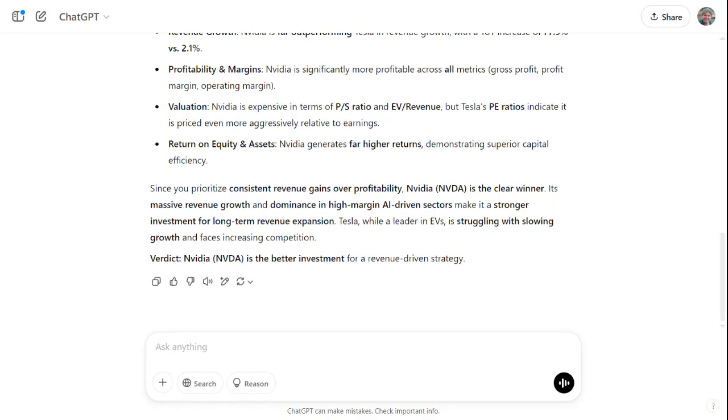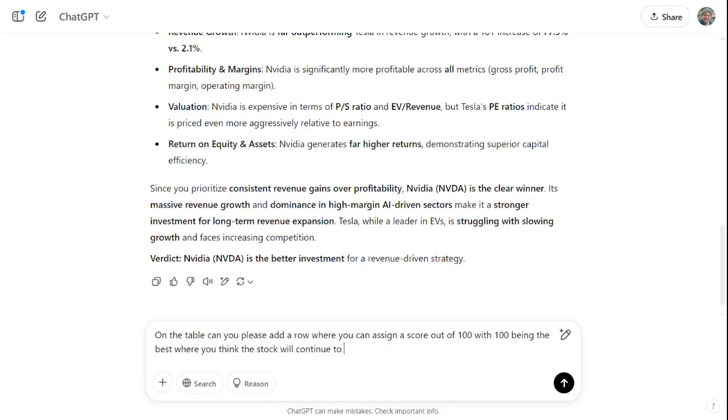Tesla, blah, blah, blah. So on the table, can you please add a row where you can assign a score out of 100, with 100 being the best, where you think the stock will continue to perform well over the next 3 months, let's say.